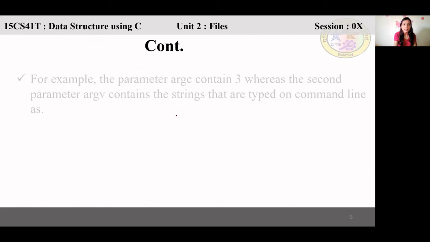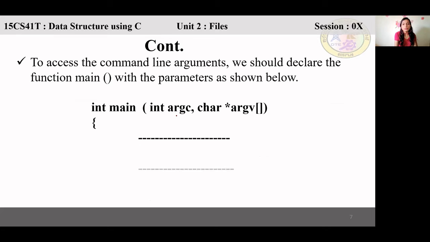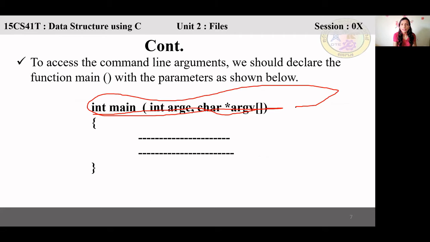Just match this syntax. This is the general syntax if you want to execute via command line arguments. These are command line arguments. Argc means argument counter; it will count how many parameters there are. Argv will store them in the array.